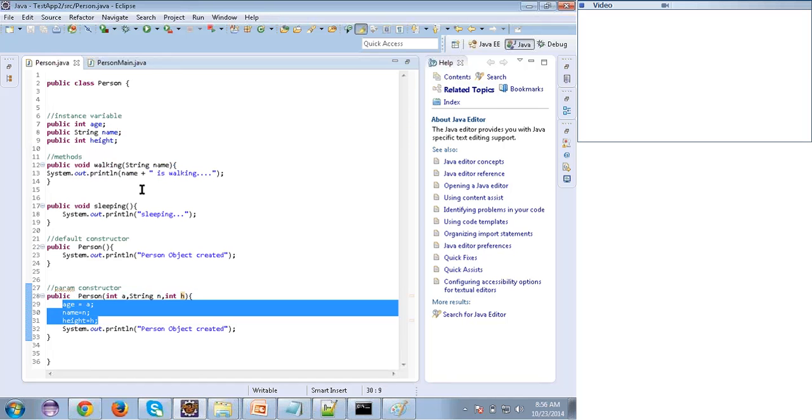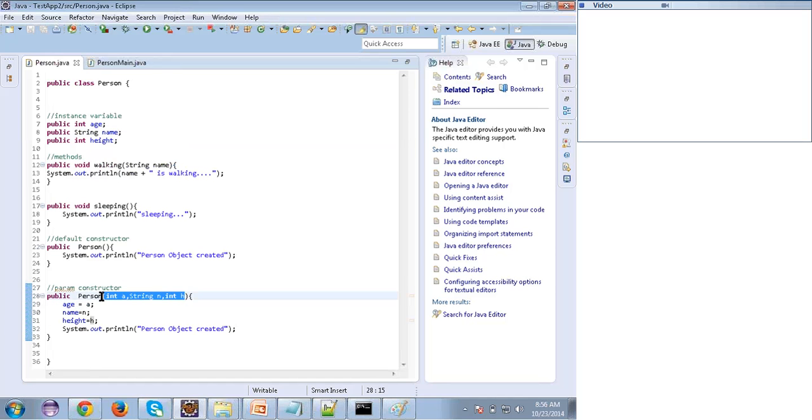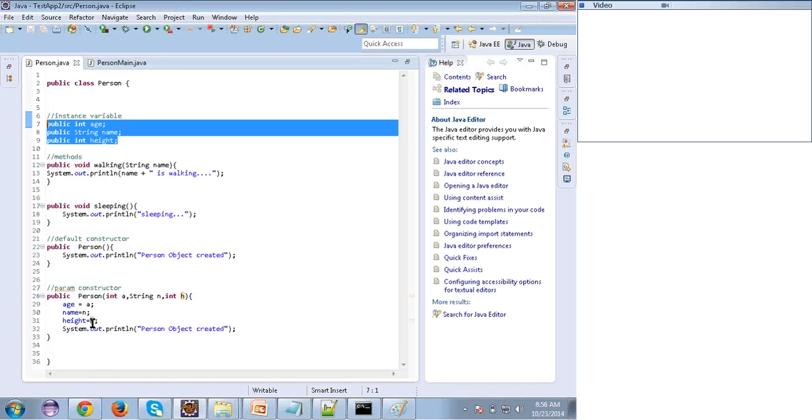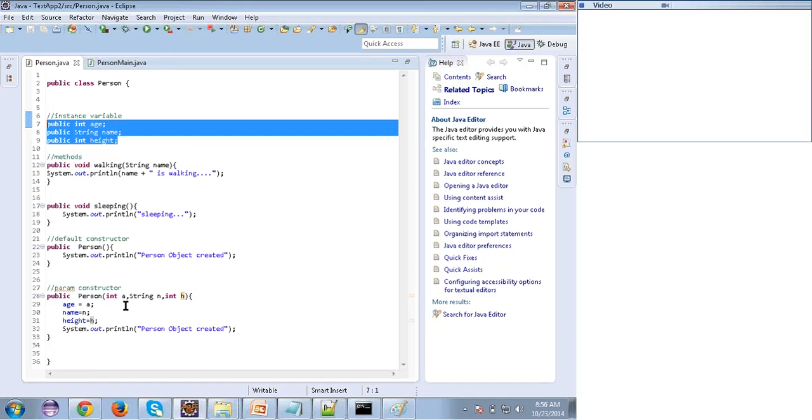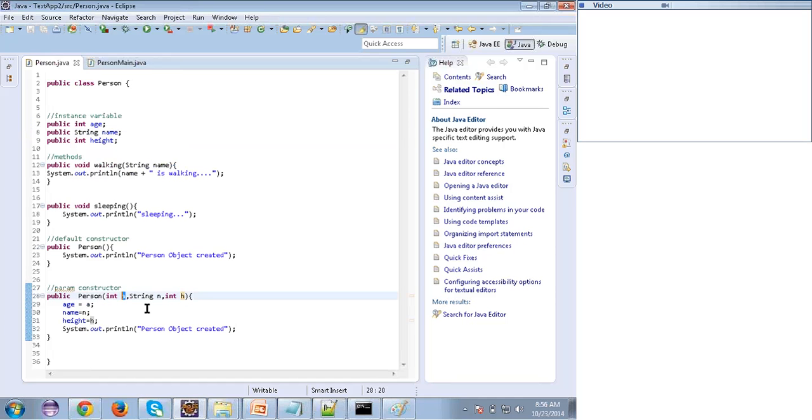Got it? See here, when I pass these three variables to the constructor, I can't access the three variables, right? I can access only these three variables through the object. So these three I can't access. Because of that, I am assigning local variable values to the instance variables. Getting me?